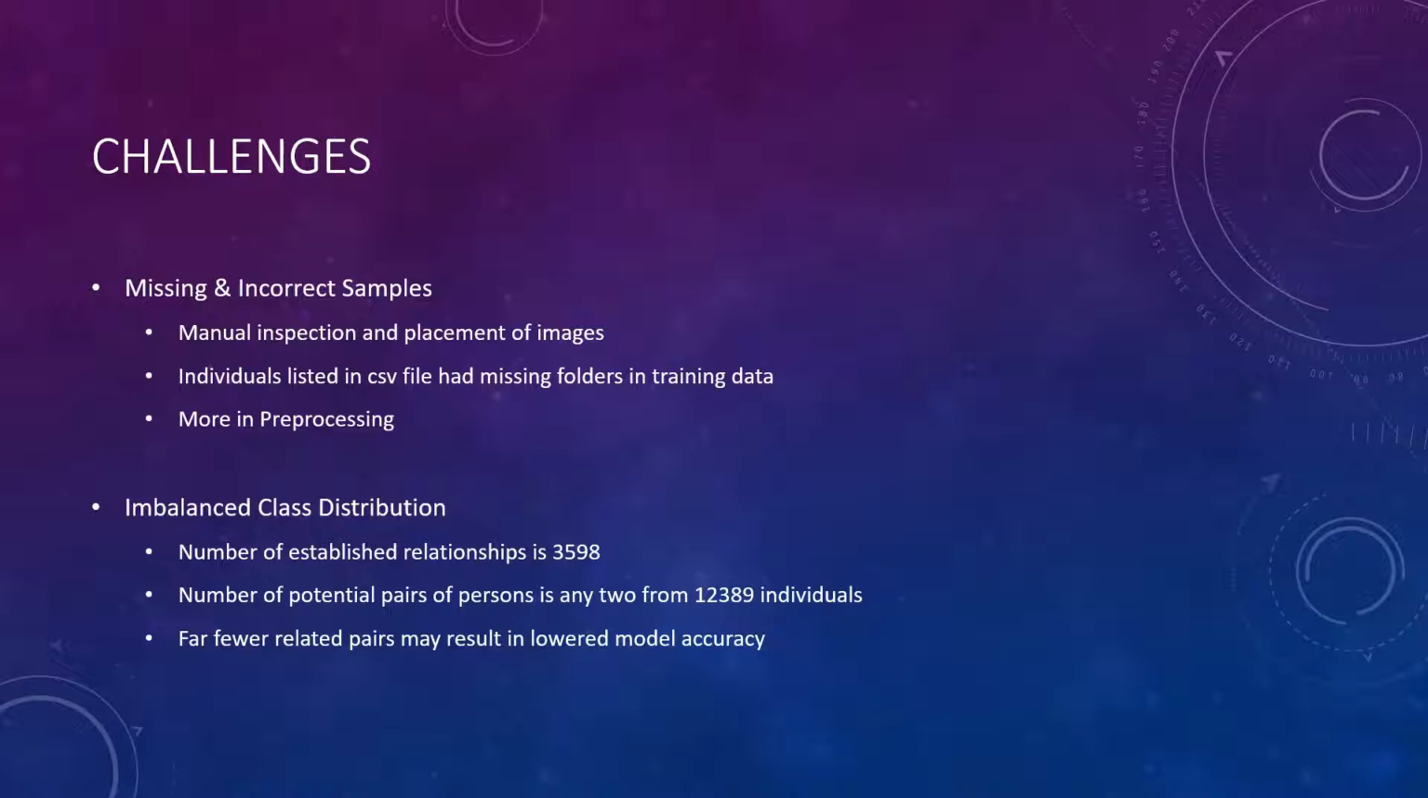Lastly, imbalanced class distribution. The number of established relationships in train_relationships.csv is 3,598, while the number of potential pairs of persons is any two from a set of 12,389 individuals. This means that the dataset contains far fewer related pairs than non-related ones. Therefore, this skewed distribution may result in lowered model accuracy if not handled properly.